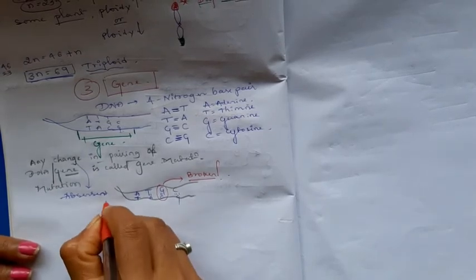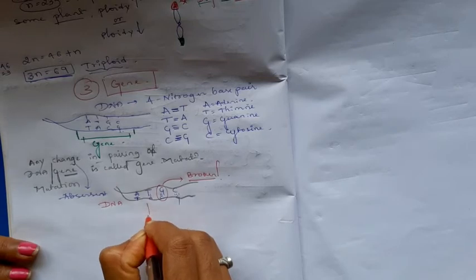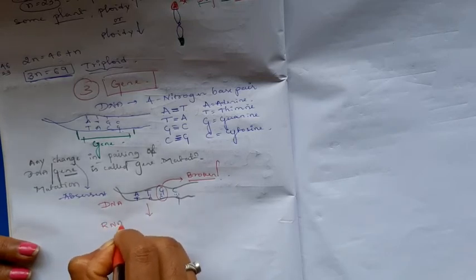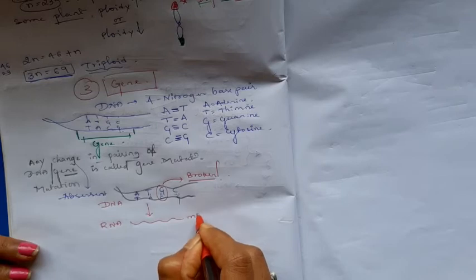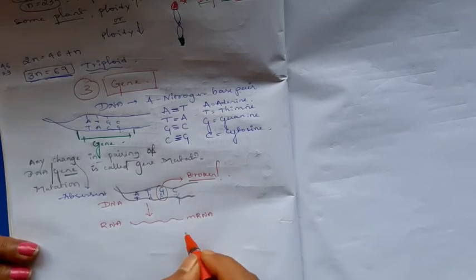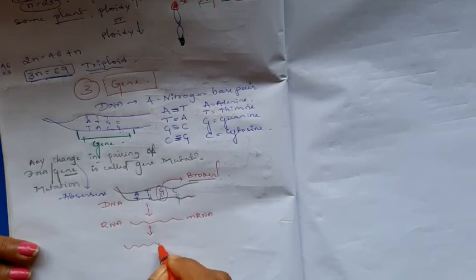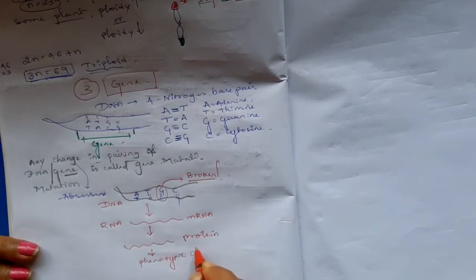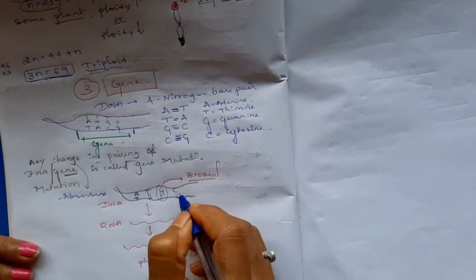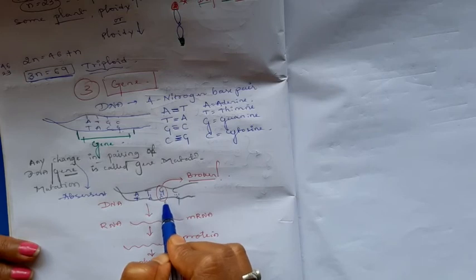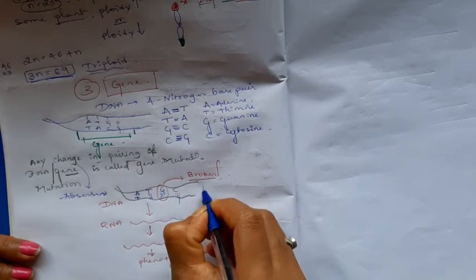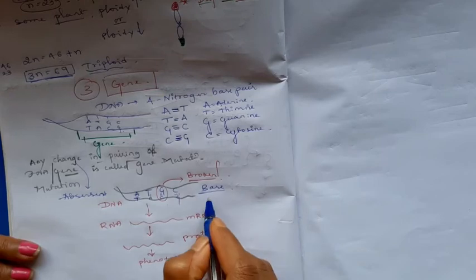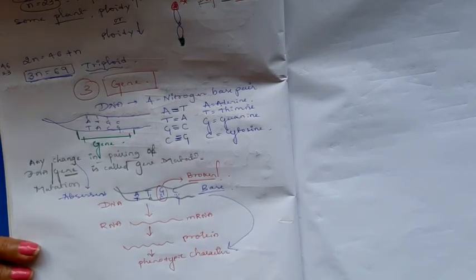Okay, you know that by the DNA only RNA forms. RNA is single stranded, that is mRNA is going to form by the DNA. By the mRNA the protein will form. The proteins are very necessary for phenotypic characters. Now if a change occurs in the DNA, that is in the base, it finally affects the phenotypic character.